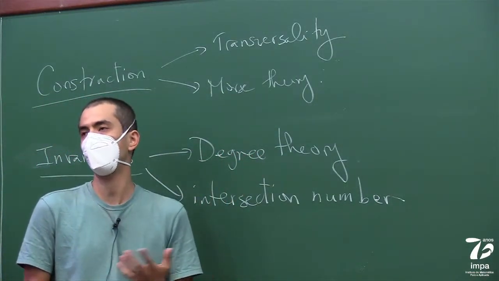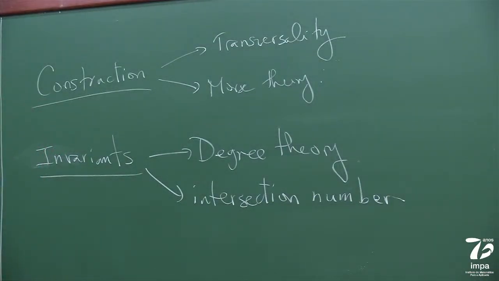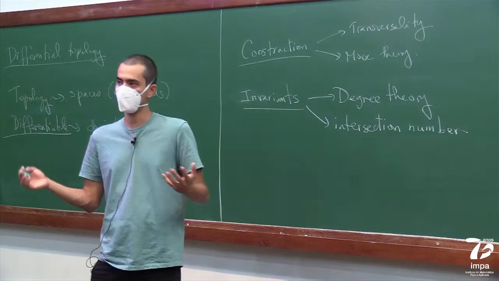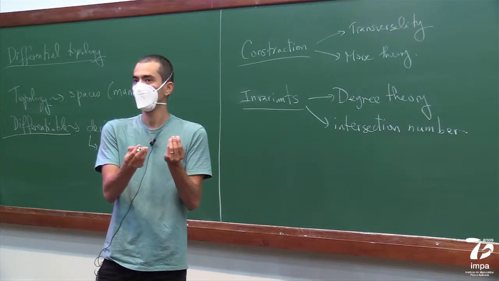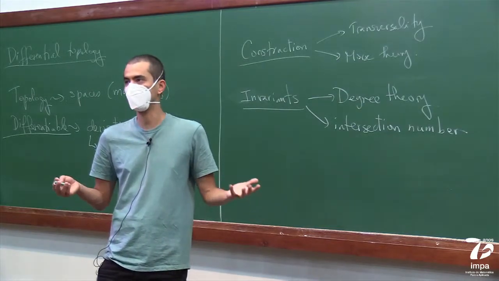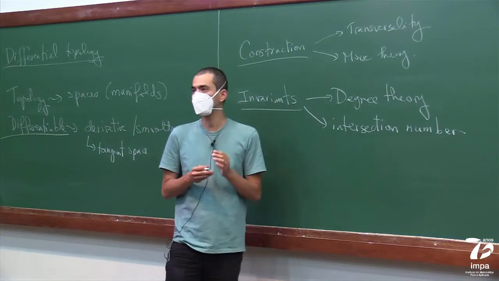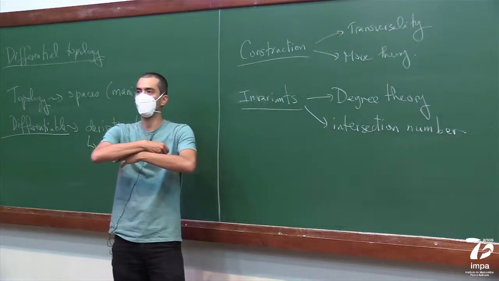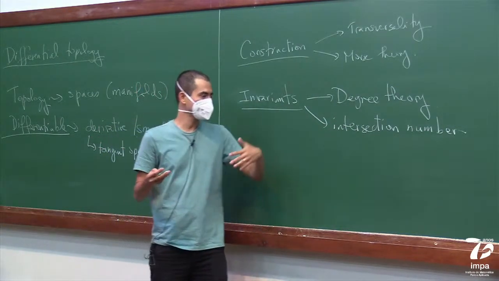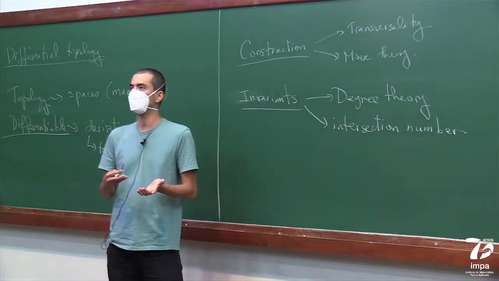Okay, so we're going to see that if you want to classify maps, there's something called the degree in certain cases, and that will be the same when the maps are homotopic. And then we're going to have some interesting converse questions, like if we have two maps of the same degree, are the maps homotopic? And it's going to depend on the situation a little bit. And we're going to have some beautiful theorems about that. And intersection in general, like two submanifolds intersecting. Sometimes we have intersection numbers. Other times we have more complicated things.